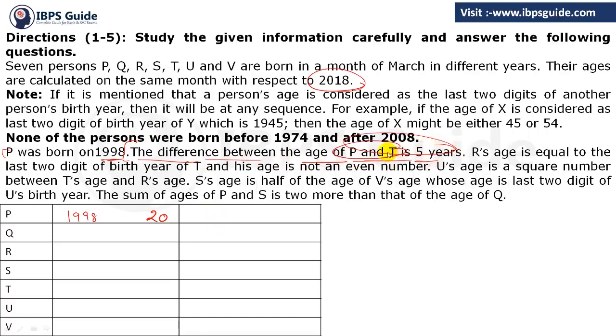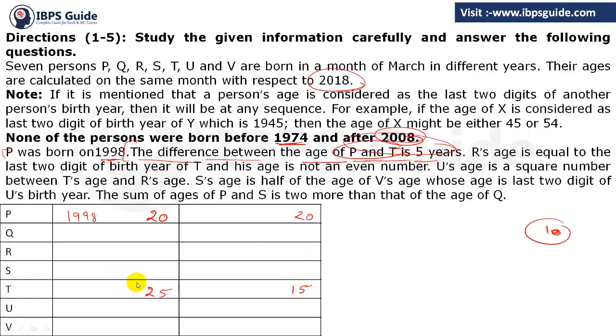Next, the difference between the age of P and T is 5 years. So what are they saying? The difference between the age of P and T is 5 years, so it can be greater or less. The age of T can be 5 greater or 5 less, so the age of T can be 25 or can be 15. It is possible because it is given that no person was born before 1974 or after 2008, so the minimum age must be 10. Got these points or not? Clear? So minimum age must be 10. So 15 is possible.